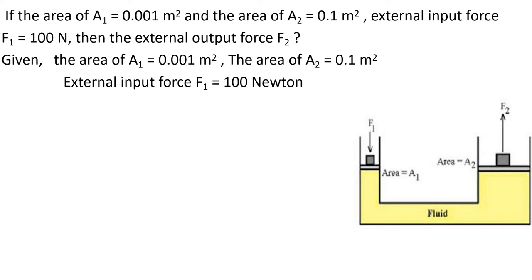So given, area A1 is equal to 0.001 meter square, A2 is 0.1 meter square, the input force is 100 Newton, and what we have to find? We have to find the output force, F2.